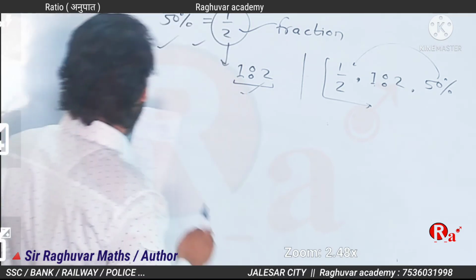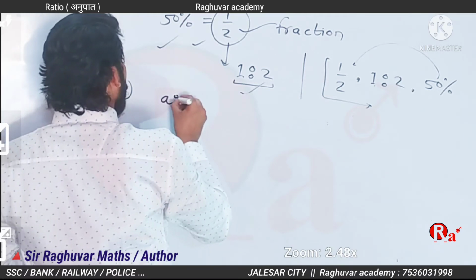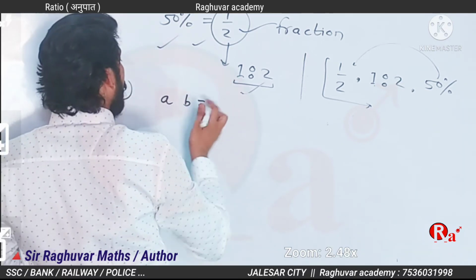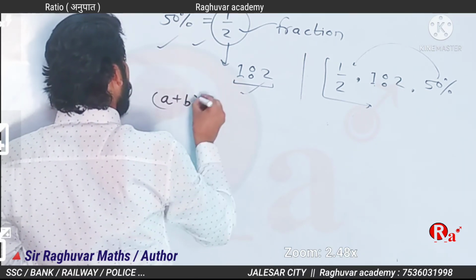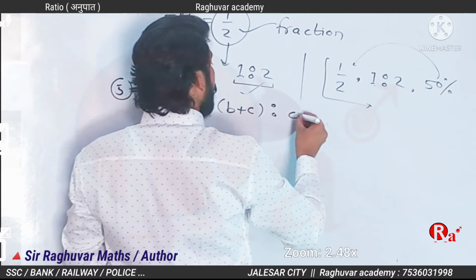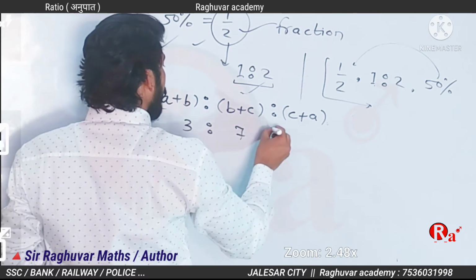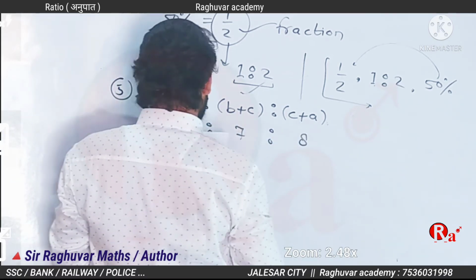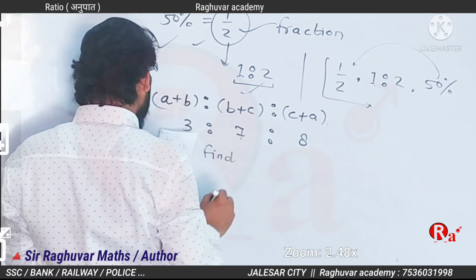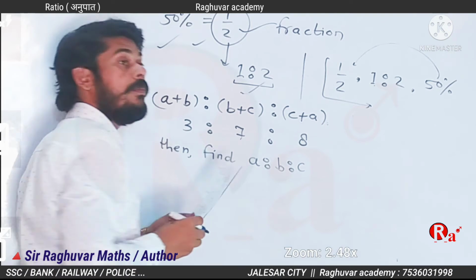Question number 5. Important first. A plus B ratio B plus C ratio C plus A is given as 3:7:8. Then find A ratio B ratio C.